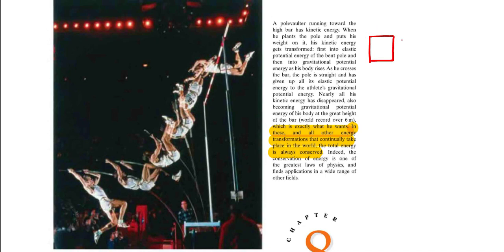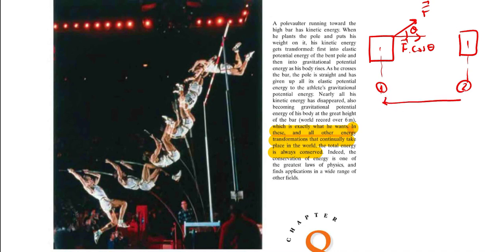If any force is applied on an object, making an angle of theta with the positive x-axis, then the component of the F force parallel to the x-axis would be equal to F times cosine theta. By the effect of the force on the object, the position of the object will change from subscript 1 to subscript 2. Here, the magnitude of the displacement vector would be equal to delta x. Then, the work done by the force on the object would be equal to F times cosine theta times delta x.